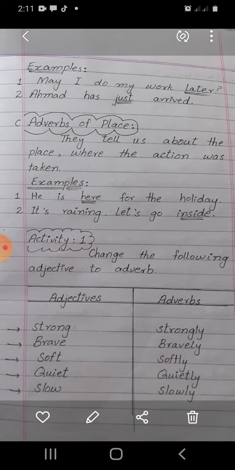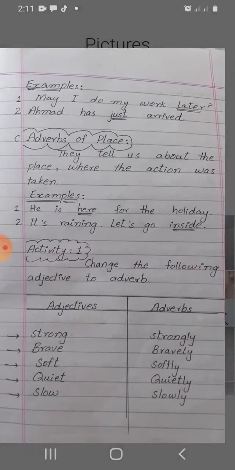Examples: may I do my work later? Do my work later. Later is an adverb of time. It modifies the doing of work. It means it modifies the action word. Next example is Ahmad.